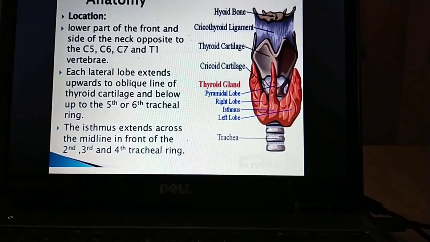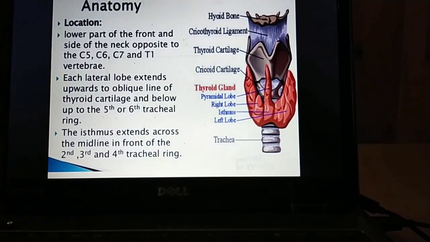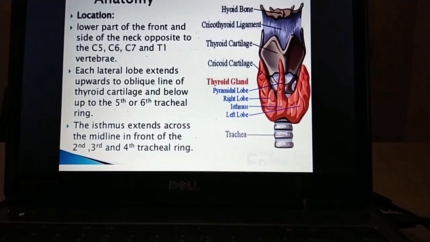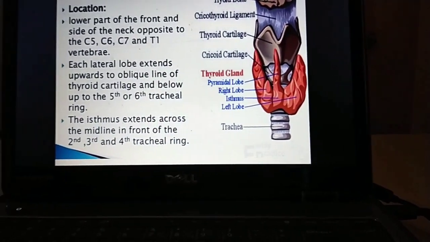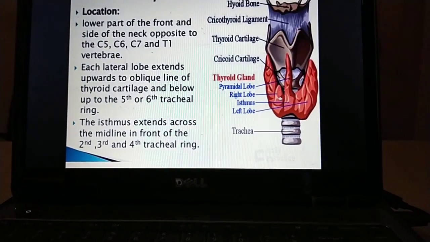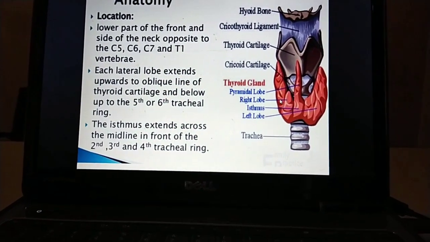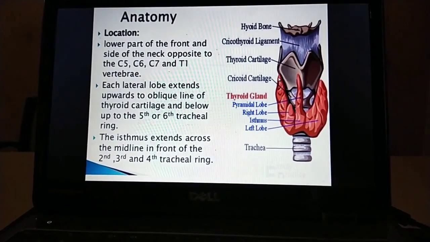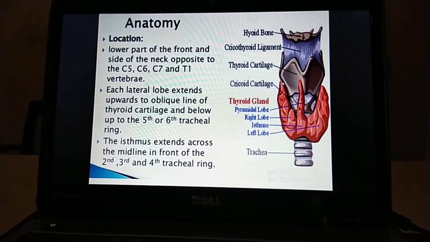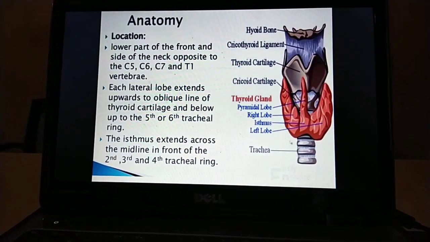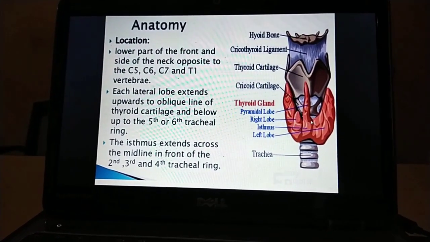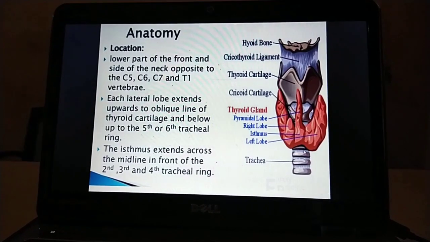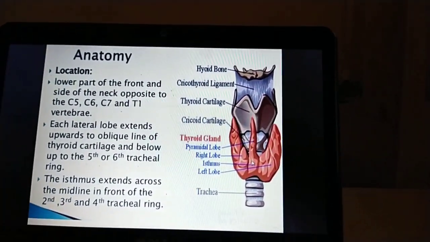The isthmus extends across the midline in front of the trachea, mainly in front of the second, third and fourth tracheal rings. This is the isthmus. The lobes extend from the oblique line of the thyroid cartilage to the sixth tracheal ring.